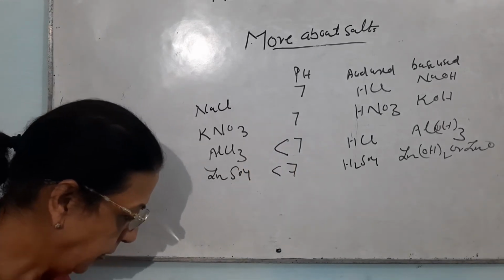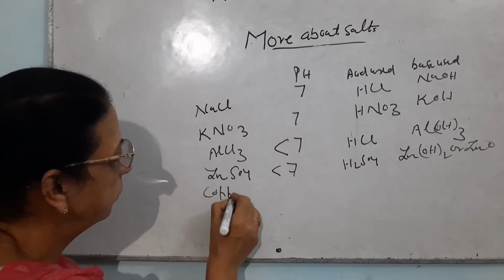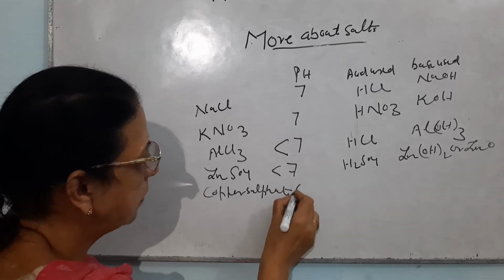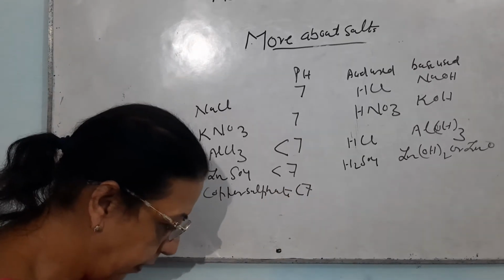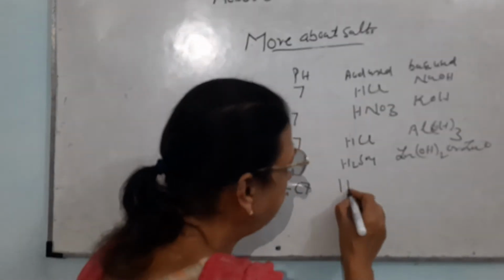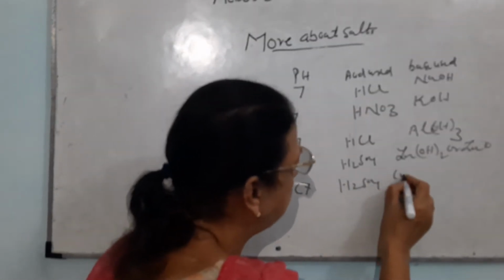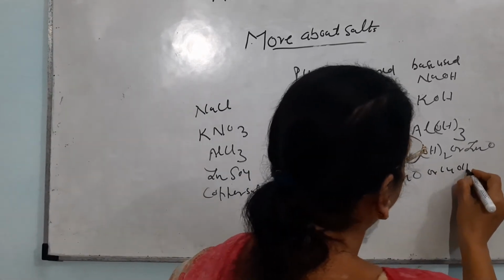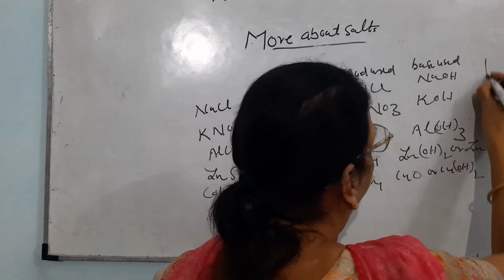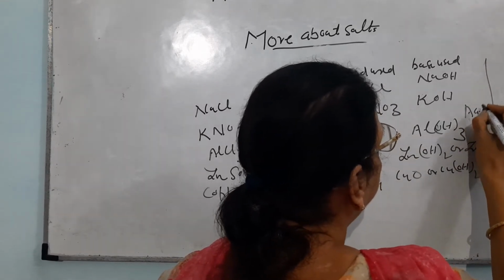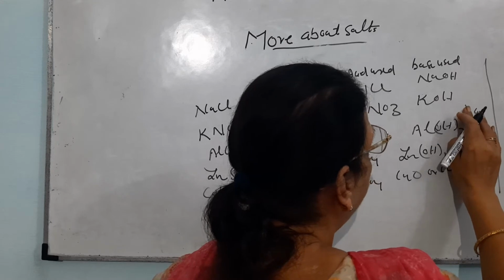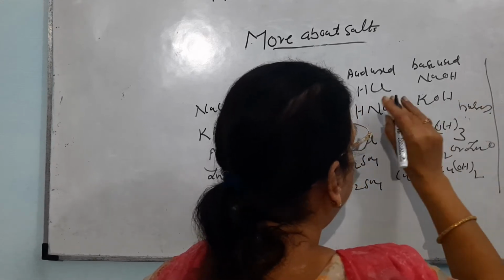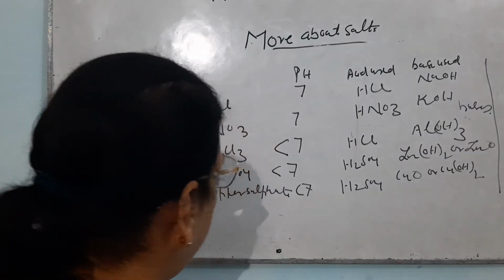Now, the next one is copper sulfate. In this case, again the pH is less than 7. It is also made by the reaction of H2SO4 with CuO or Cu(OH)2. Actually, all these are acids, all these are salts, all these are bases. The reaction of acid and base is taking place.